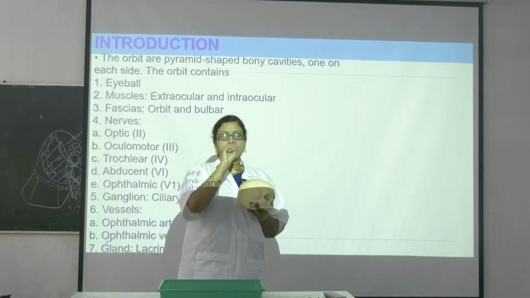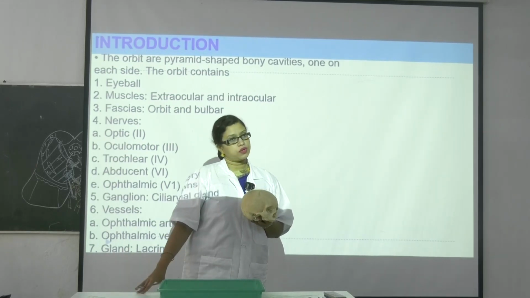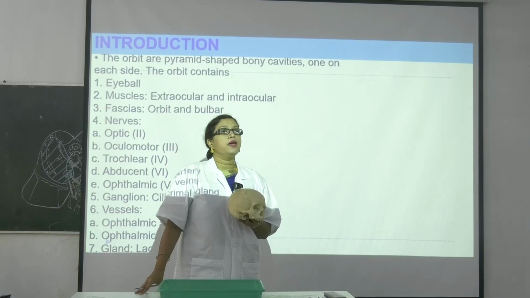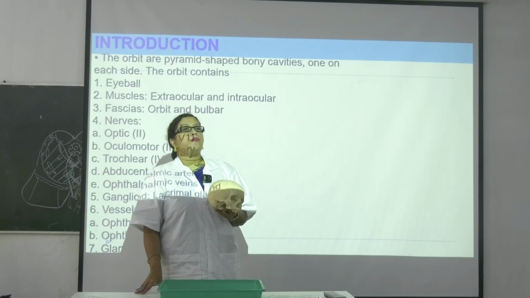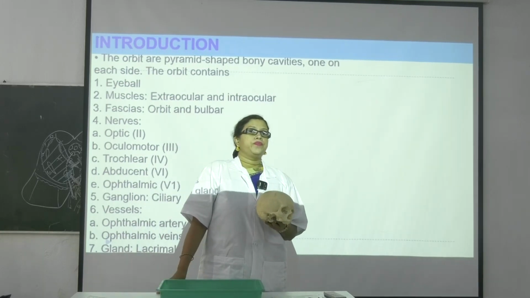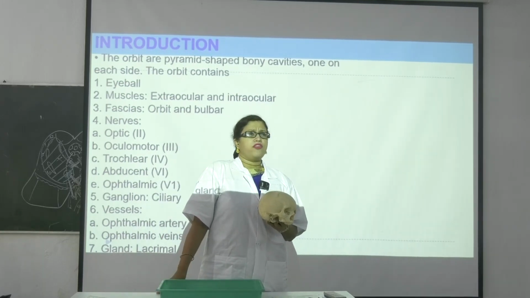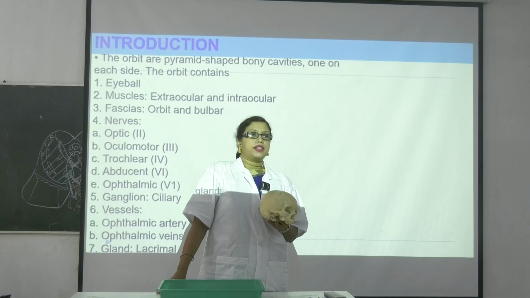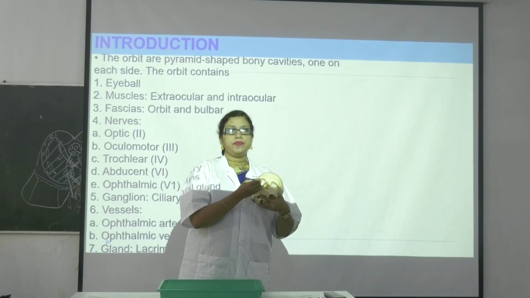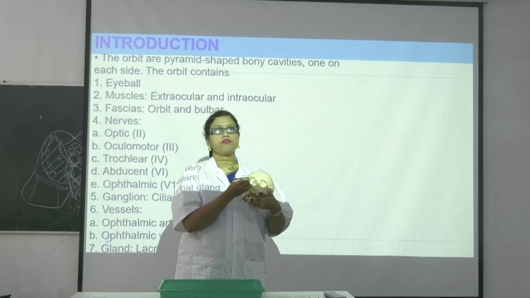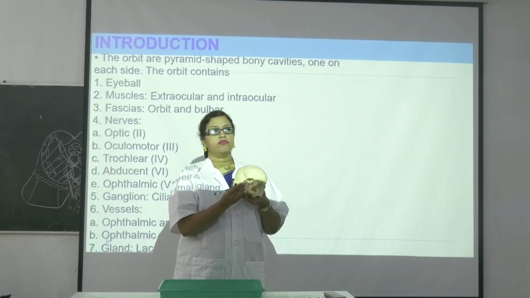A square shape bone is there. So that is known as lamina papyracea. Write it down. It is a paper thin like structure. Very vulnerable. So this is the ethmoid, orbital plate of ethmoid. So if you go more laterally, which part you will get? What other bone will you get? Medial wall.